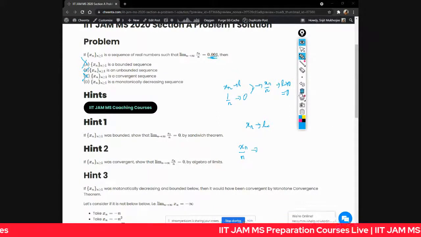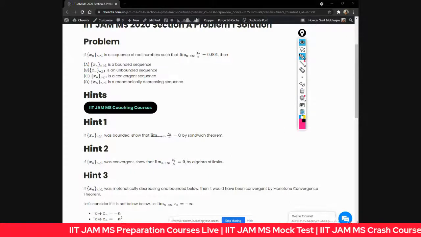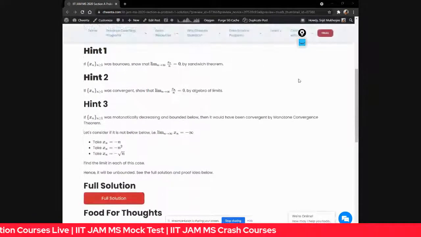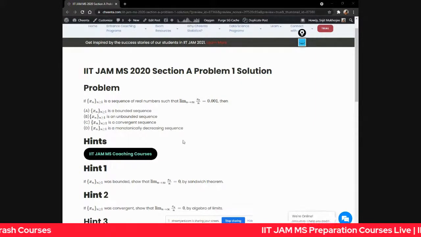Can xn be monotonically decreasing? Okay, so now you can easily understand from here that xn being a monotonically decreasing sequence is a very hard thing, because xn is actually telling about the long-term behavior. So how the xn are decreasing or increasing doesn't matter.